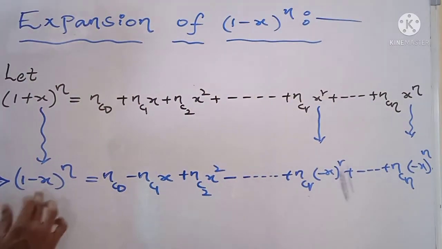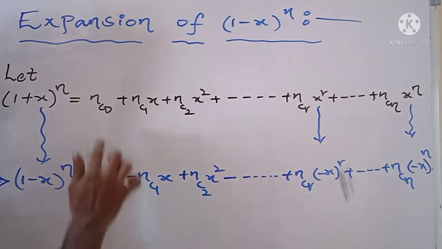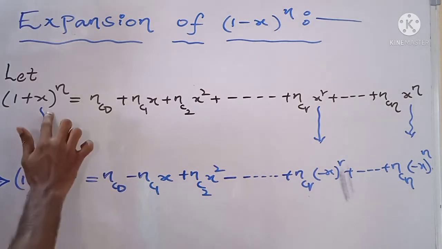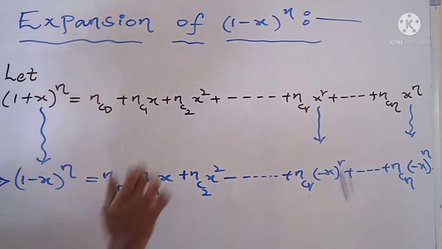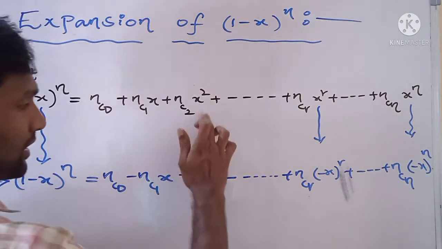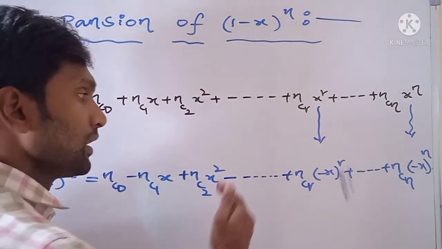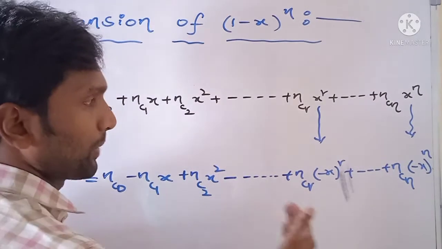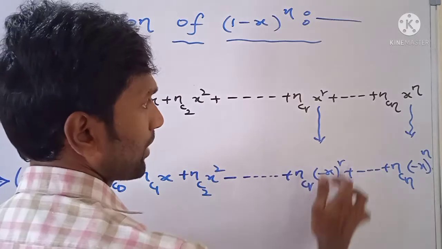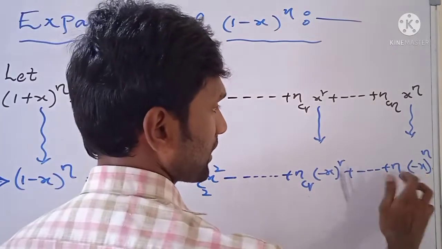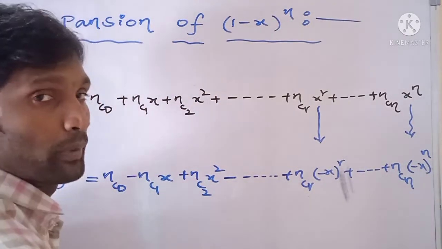So the expansion of (1 minus x) whole power n equals nC0, writing minus x in place of x, that means minus nC1 x plus nC2 x square minus nC3 x cube plus nC4 x power 4 plus and so on, plus nCr (minus x) whole power r plus and so on, nCn (minus x) whole power n.